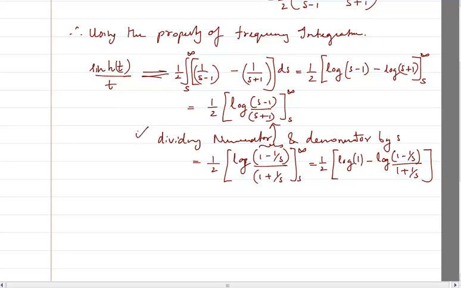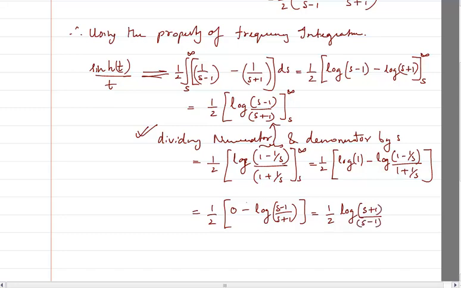Therefore this is equal to 1 by 2 log of 1 is 0 minus log of s minus 1 divided by s plus 1. I can take the minus sign inside, and I will write it as log of s plus 1 divided by s minus 1, because I have taken out this negative. Clear? So this is another problem of this kind.